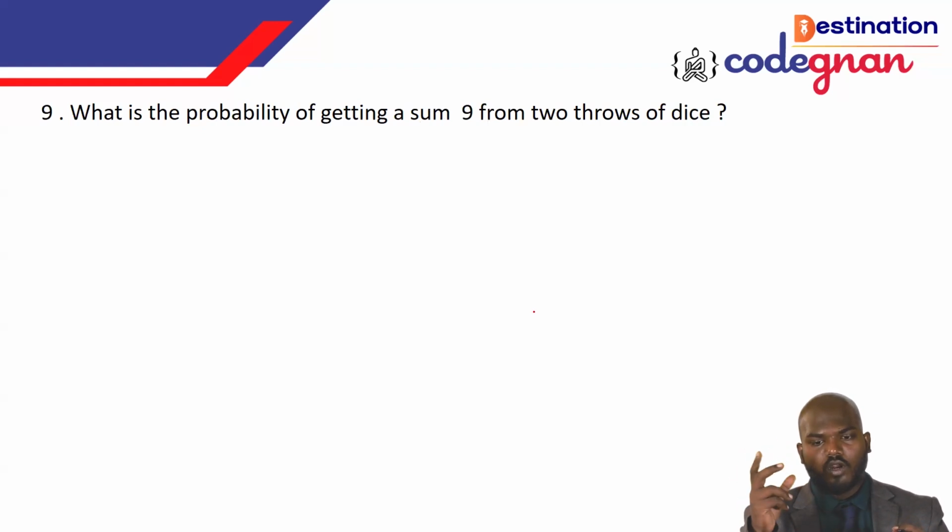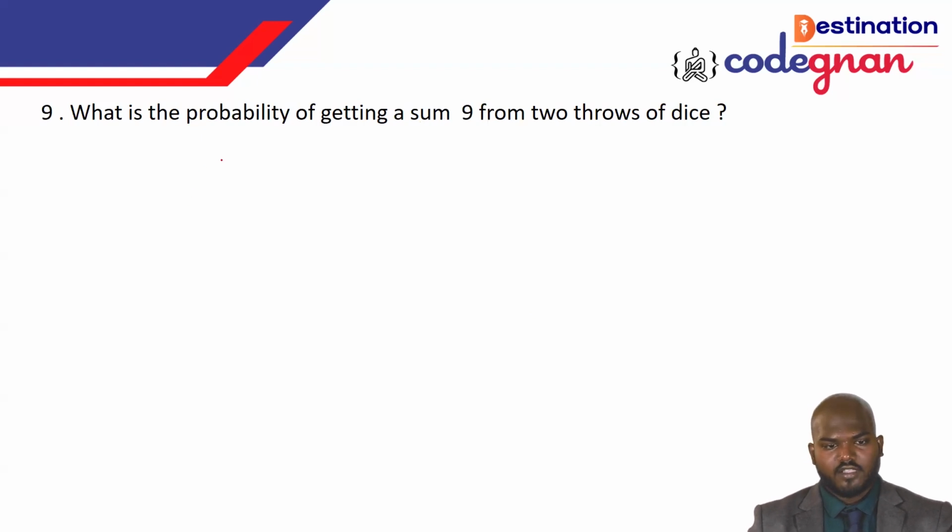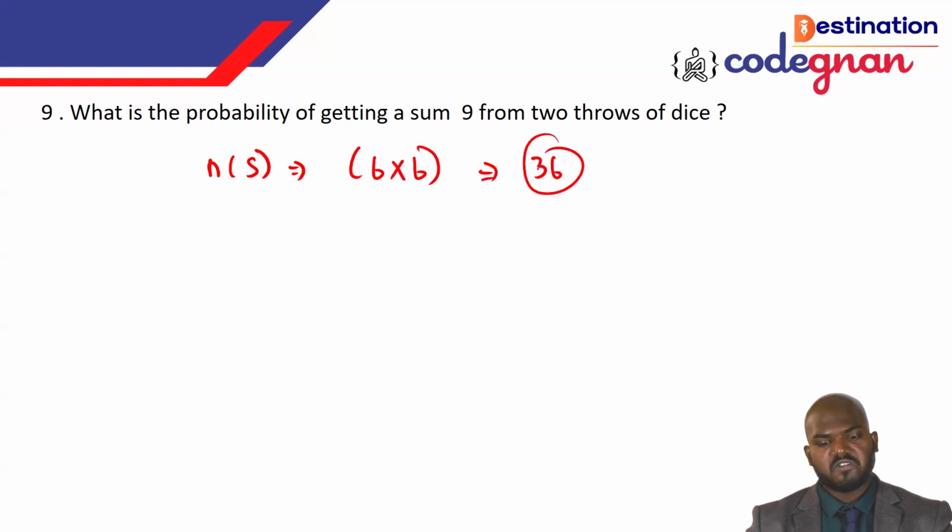You see, one dice will have 6 sides, 6 dots, 6 sides. That is 2 dice then, so what is the sample space you need to take? One dice has 6 faces, 2 dice means 6 times 6, so we will have 36 outcomes there. But the point is that they're asking for the sum of 9 in this one.